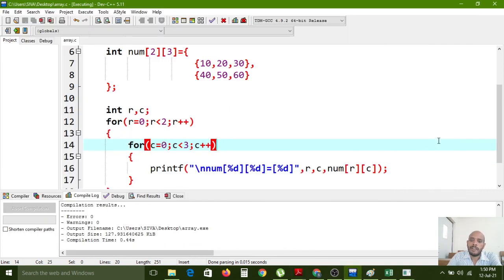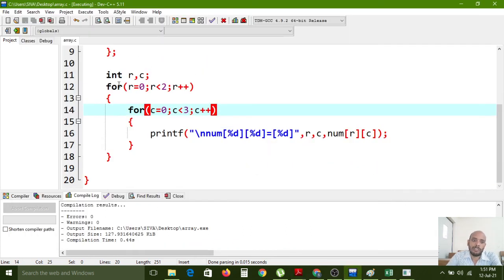Nothing but one more for loop we have to use inside this one. So that is called a multi-dimensional array. If you know the one-dimensional array and two-dimensional array, you have understood the multi-dimensional array also. One more for loop we have to write inside, so this complete statement will execute.